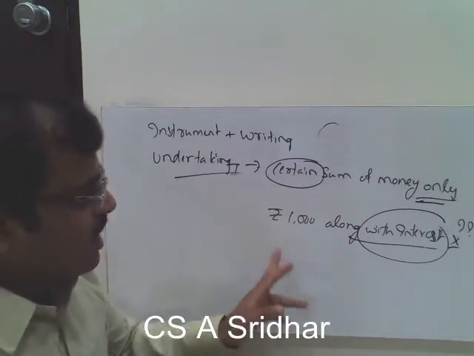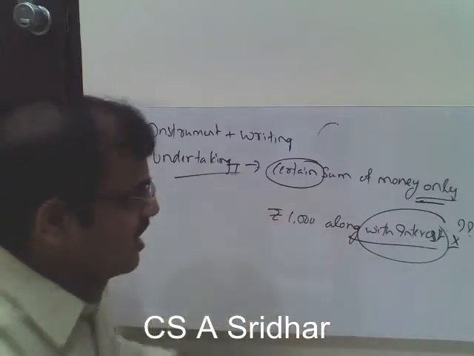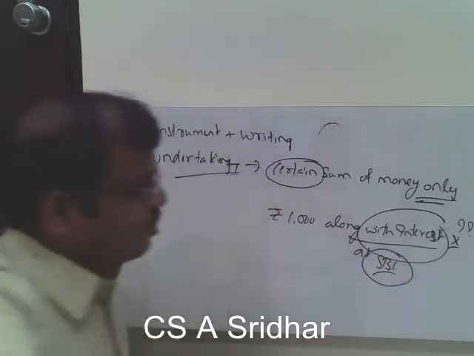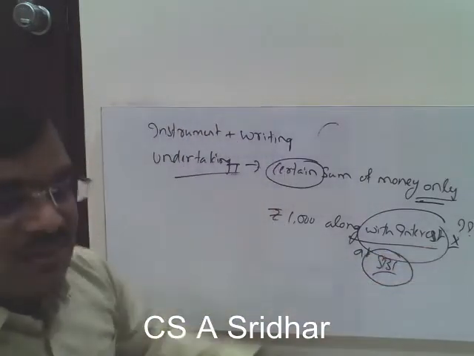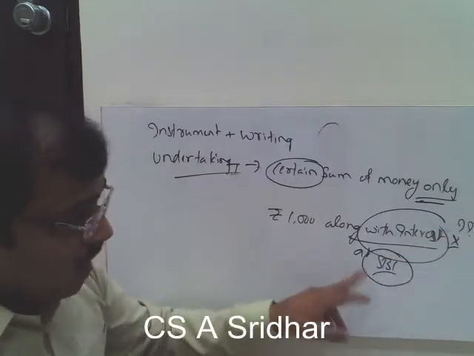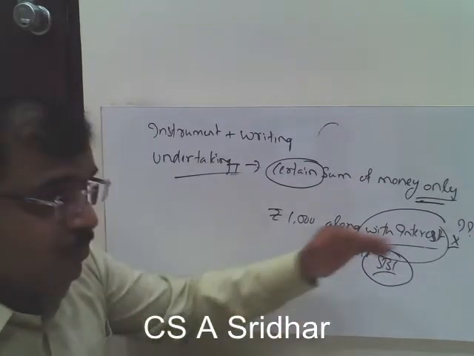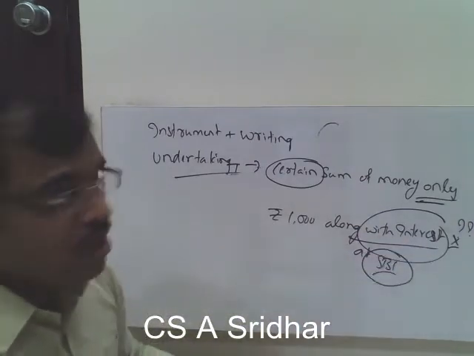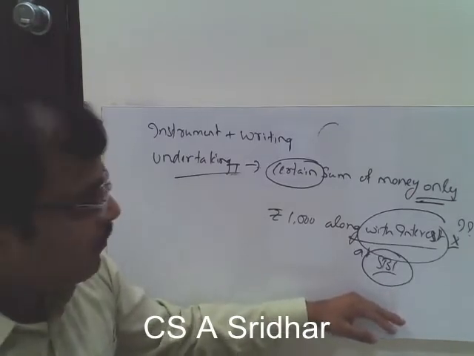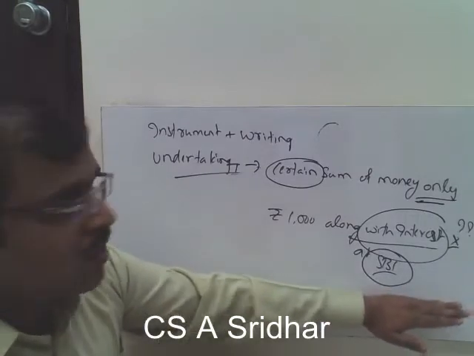Suppose if I am saying that I promise to pay so and so, that is rupees 1000 along with the interest at SBA rates. So though on the instrument I am not mentioning any amount specifically, it is capable of being made certain. That means you can arrive at that point of time when the instrument is due, you can calculate what is the interest rate that is existing in the SBA, paid by the SBA bank. Then accordingly you can calculate what is the amount.